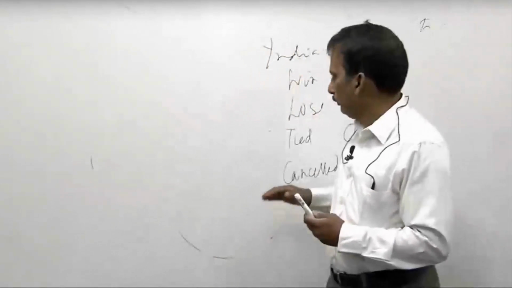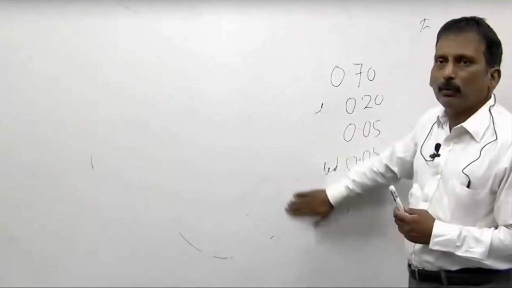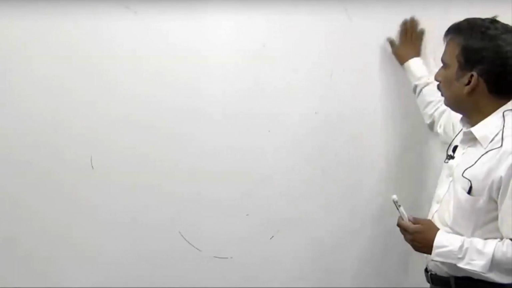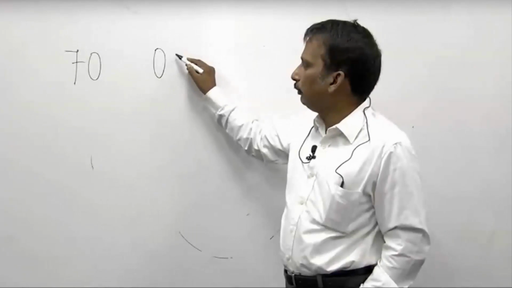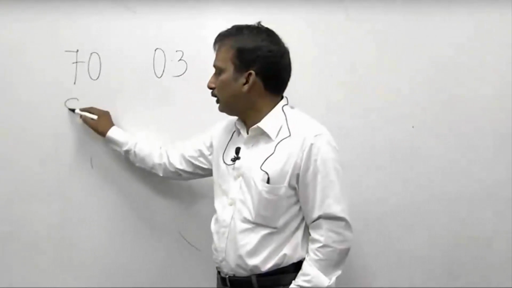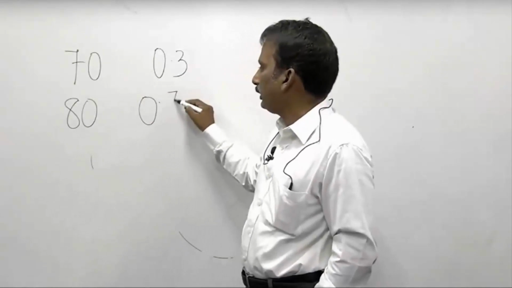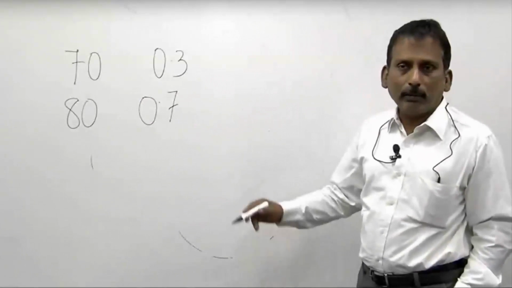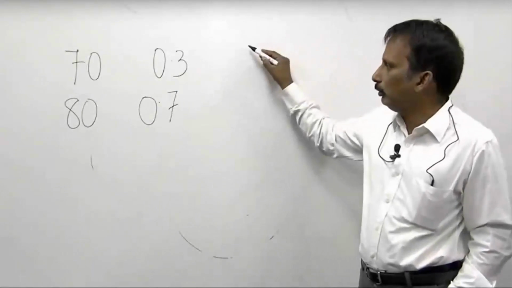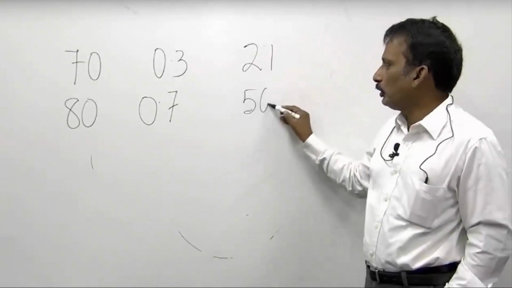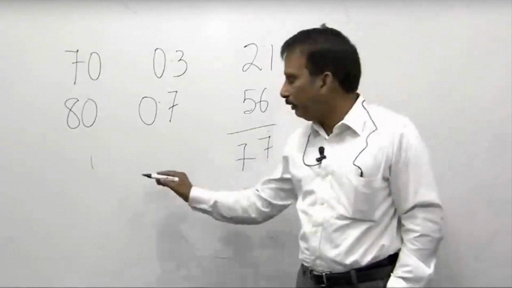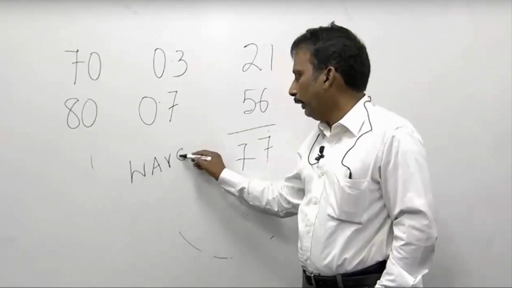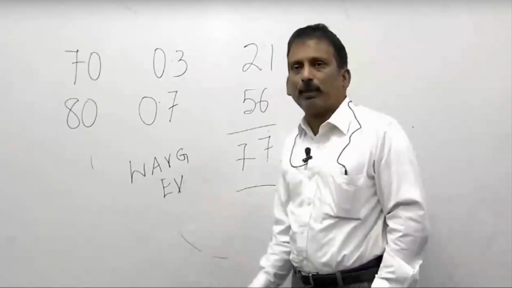What was the second term? Expected value. Okay. Now, when I say this is 70 and the probability is 0.3, and this is 80 and the probability is 0.7, what do we normally do, as we learned in the asset pricing model? 21, 56. You said weighted average, perfect. This is 77. This 77, which accounting guys call weighted average, is what in finance is referred to as expected value.